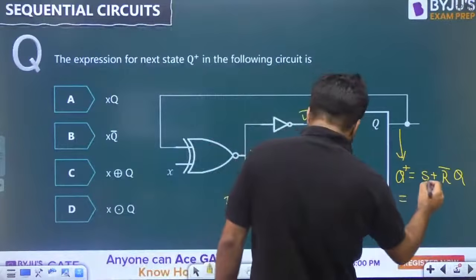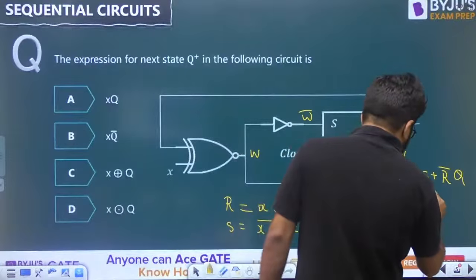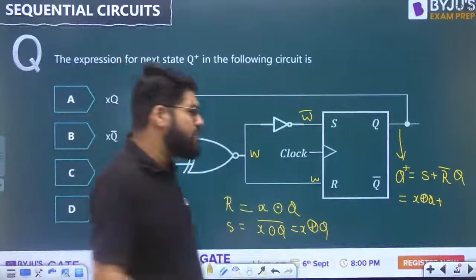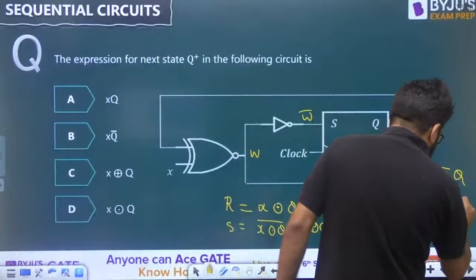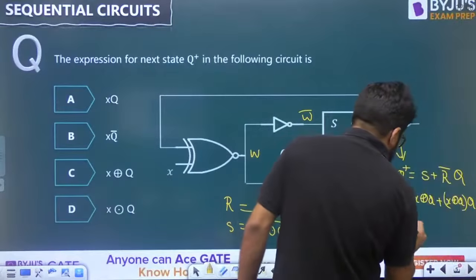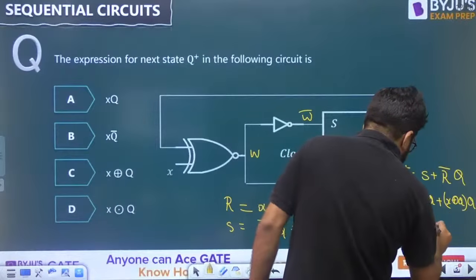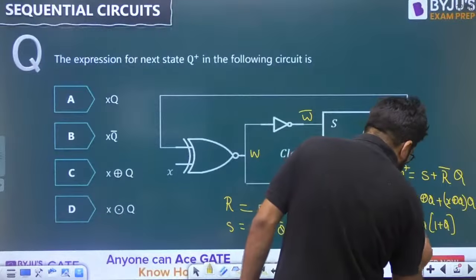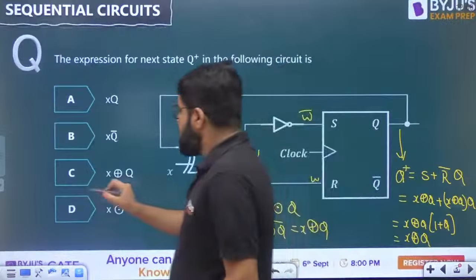So let me put here S is equal to X XOR Q, plus R bar. R is XNOR, so R complement will again be XOR, multiplied by Q. So very simply, X XOR Q is common. Then you are left with 1 plus Q. 1 plus Q in Boolean is equal to 1. So my answer is X XOR Q. My answer is option number C.